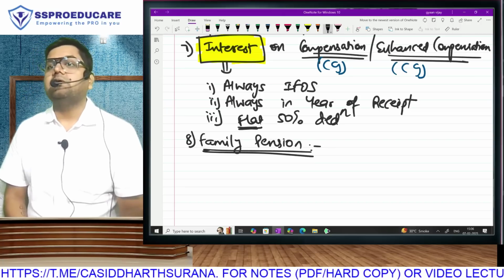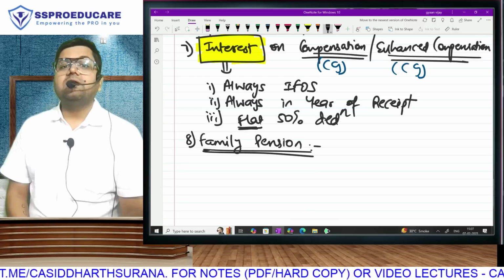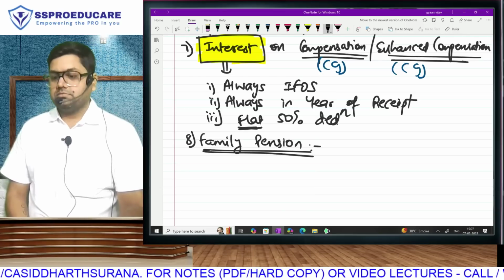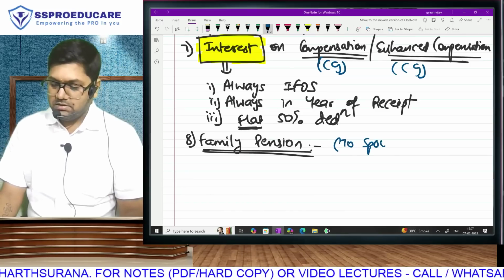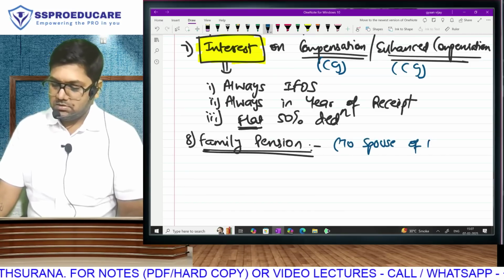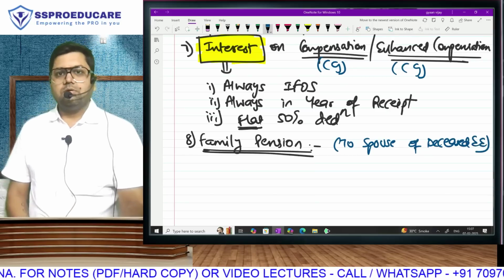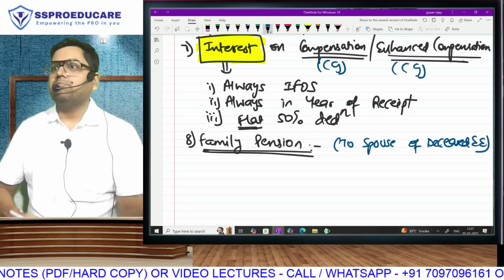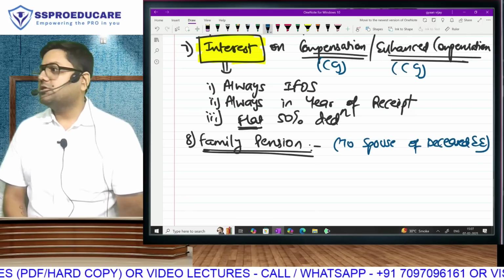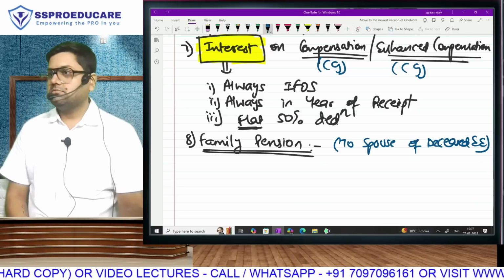It is taxable under salary. After the death of the employee, the spouse will get pension. The spouse did not have an employer-employee relationship, and therefore this pension will be taxable under IFOS.